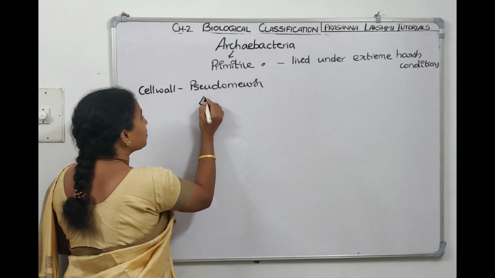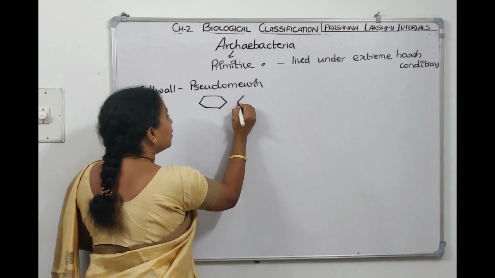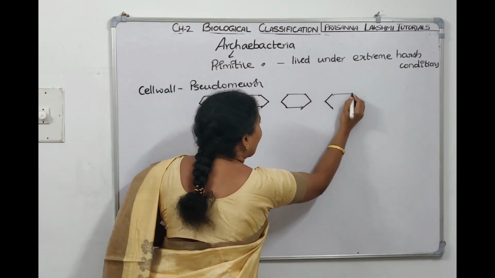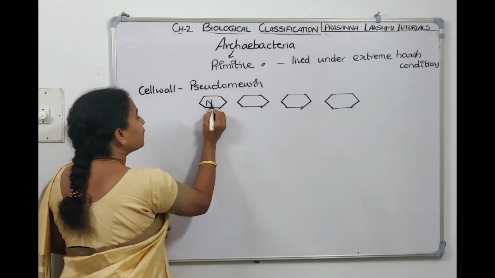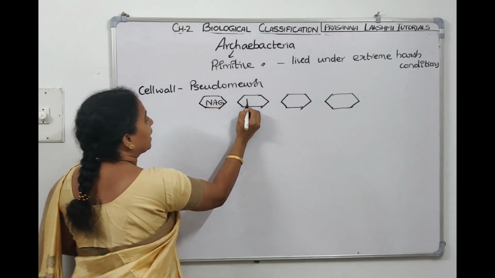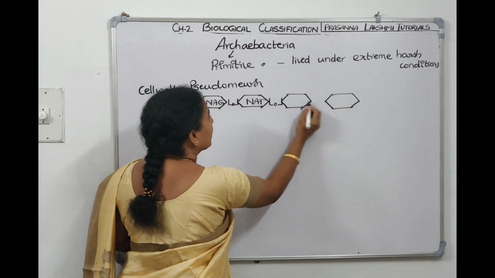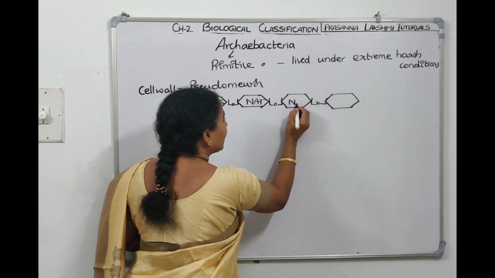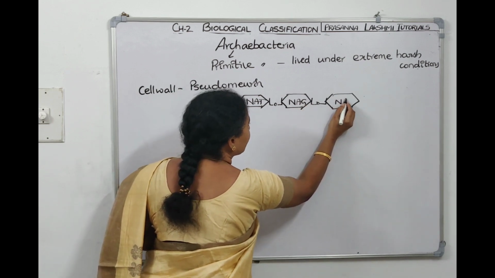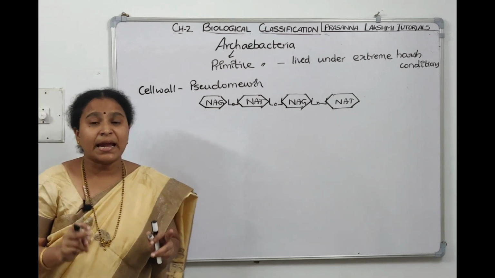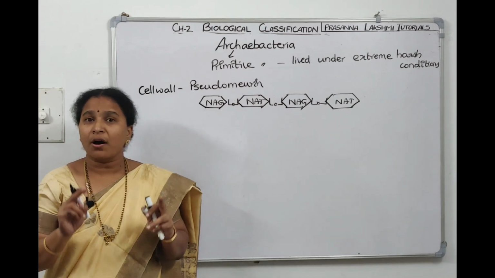Archaebacterial cell wall is made up of repeating units of NAG and NAT, linked by glycosidic bonds. NAG we know, N-acetyl glucosamine. NAT stands for N-acetyl talosaminuronic acid.